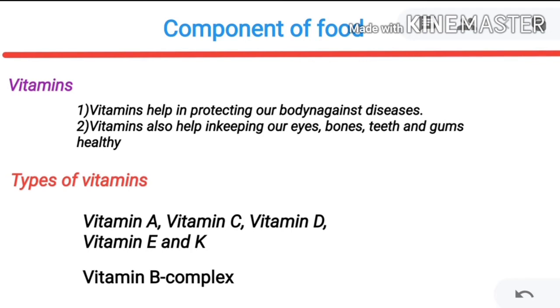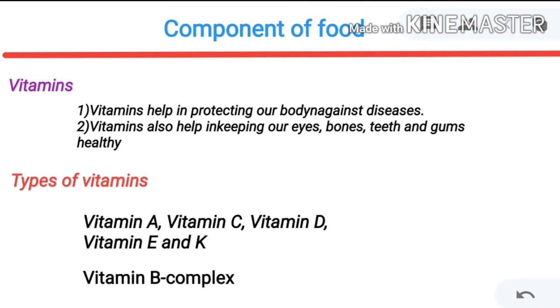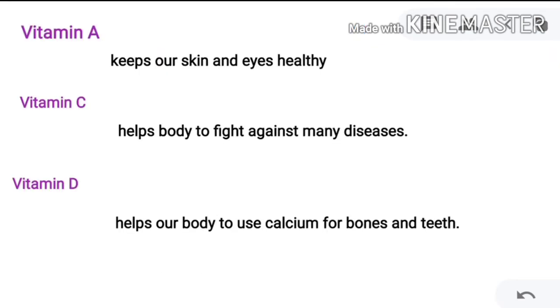So vitamin A, vitamin B, vitamin C, vitamin D, vitamin E, vitamin K are types of vitamins which are helpful for our body in keeping away diseases. Now, all of these are helpful for our body.